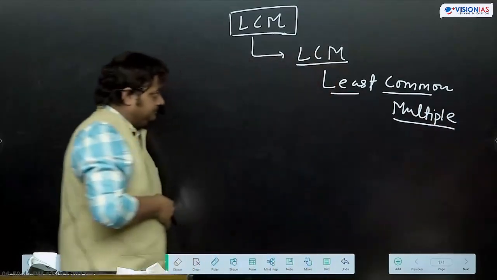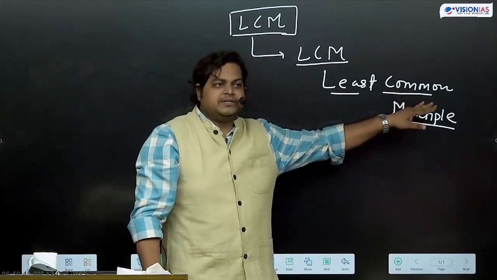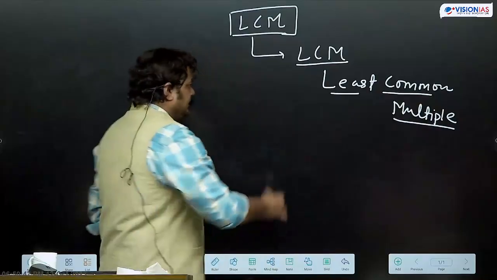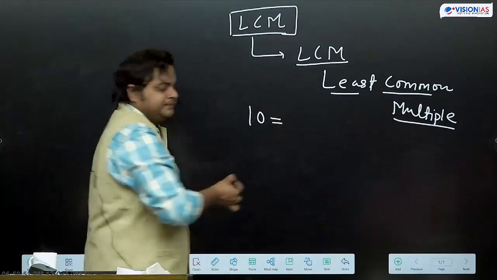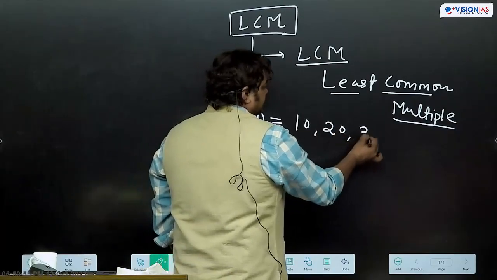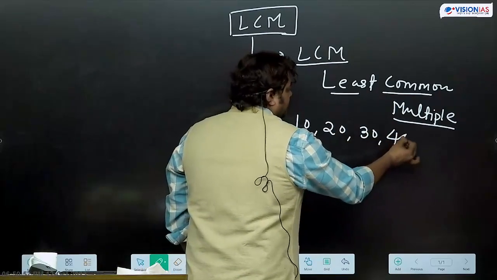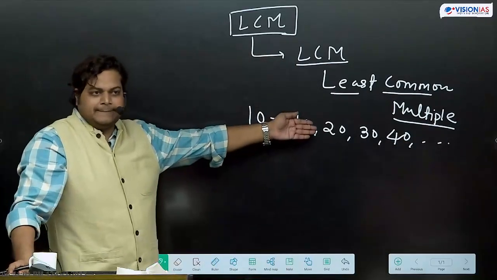So first we need to look for common multiples. First we need to understand what are multiples. If I am writing 10, what are the multiples of 10? 10, 20, 30, 40 this way. Basically these are multiples of 10.